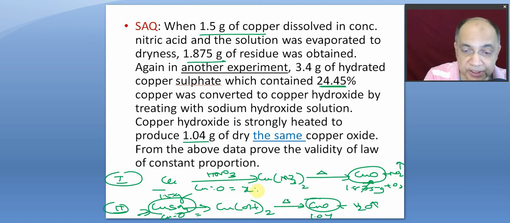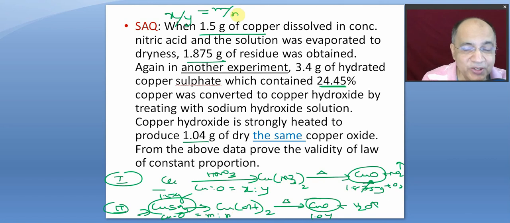Supposing here X is to Y, here it is M is to N, so X is to Y is equal to M by N. So there is no necessity to bring one mass to one or a fixed mass. That is in the law of multiple proportion. Here the two ratios are absolutely the same irrespective of the method of preparation or source from which a compound is obtained. If it is the same compound, then it must contain the same elements and the ratio between their masses is fixed.